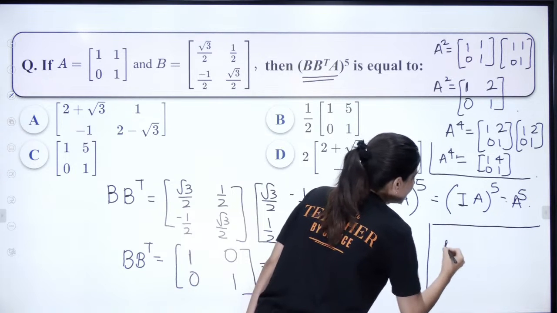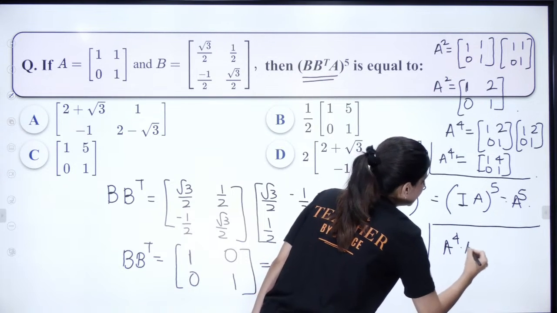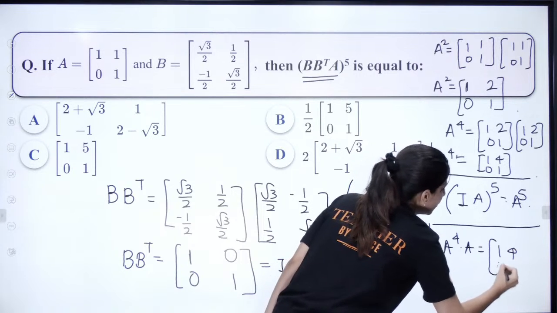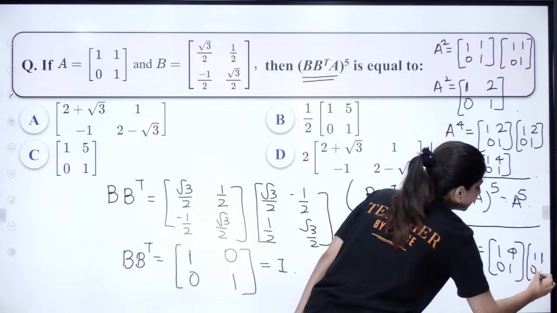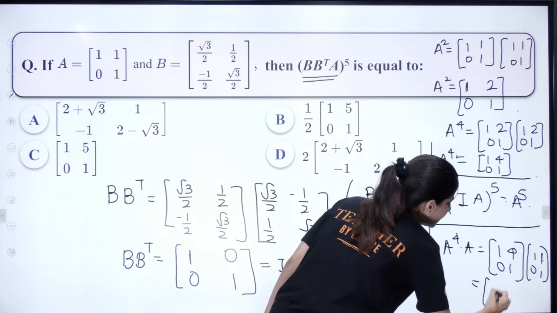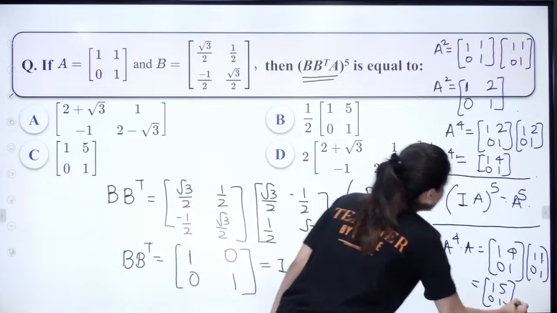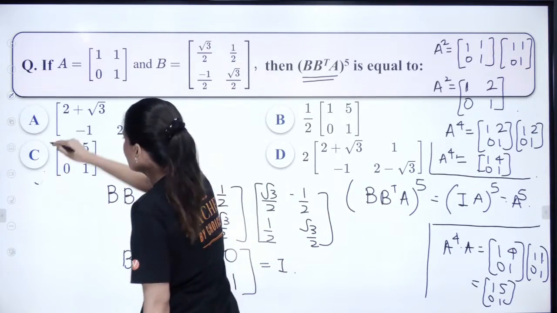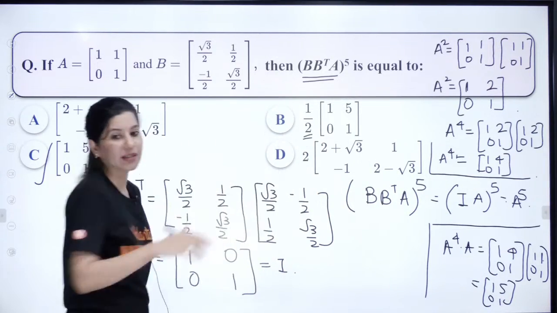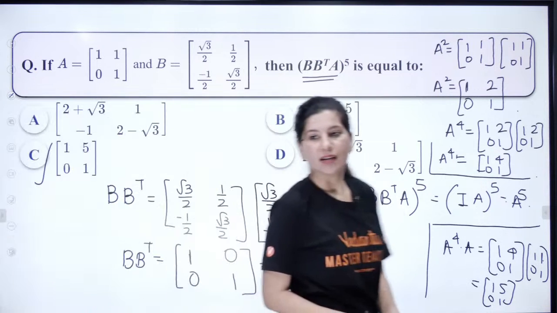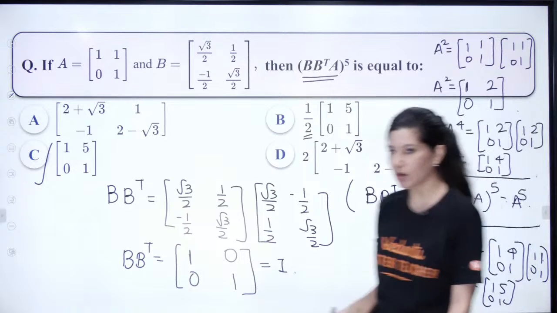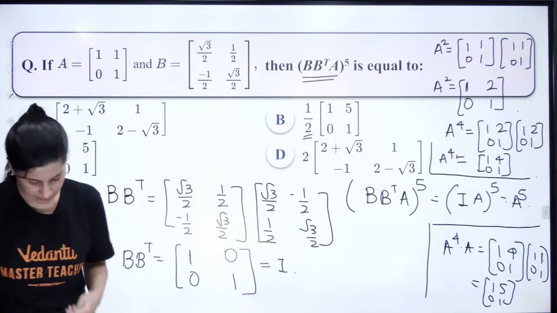If you multiply A raised to power 4 with 1101, what you are going to get is 1501. That means which answer is correct? Option C, absolutely correct. This half we don't need. Yes, C is absolutely correct.